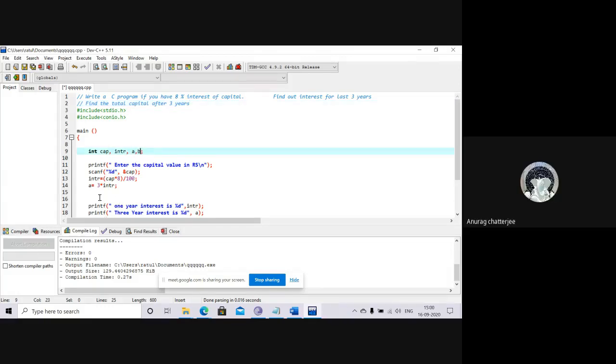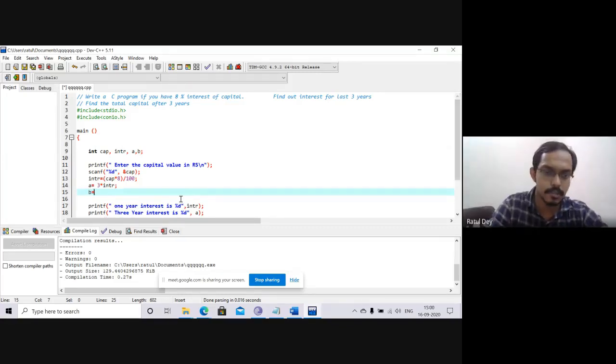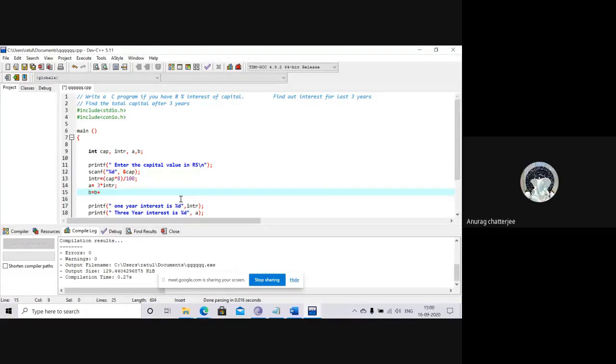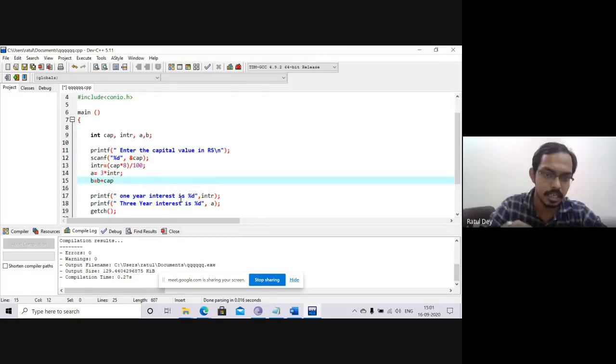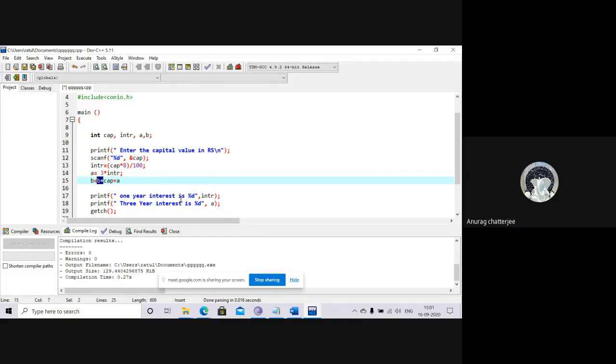Now, what is the logic? B equals B plus capital. What is the capital variable? CAP. Yes, B equals CAP plus A. So why are we taking the B value? Can you say why we have used B for the value? For summation.